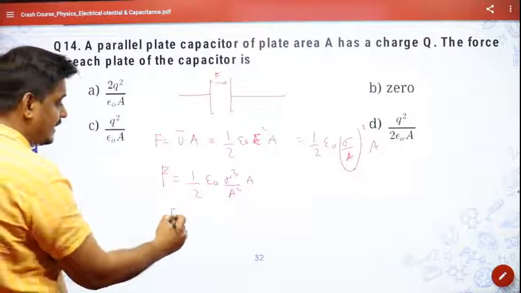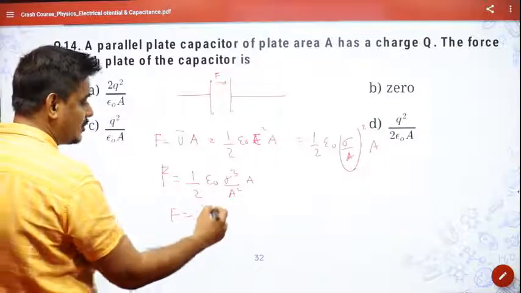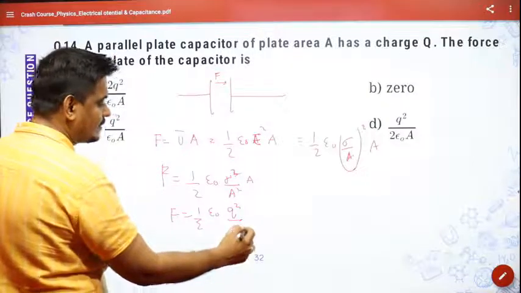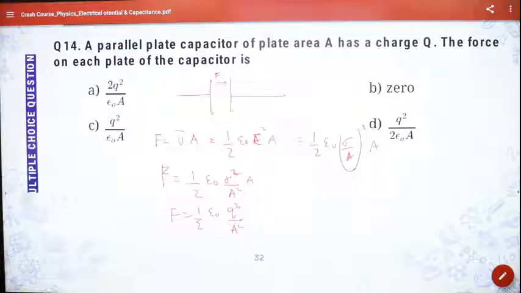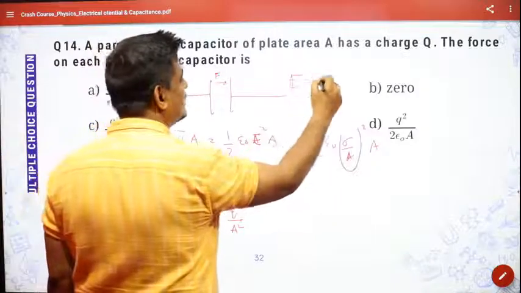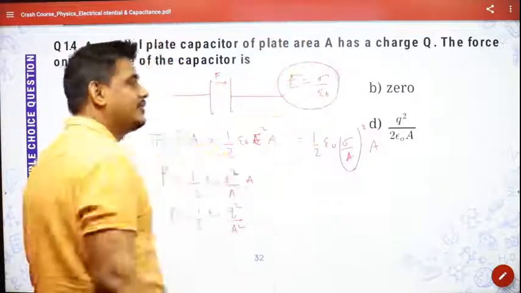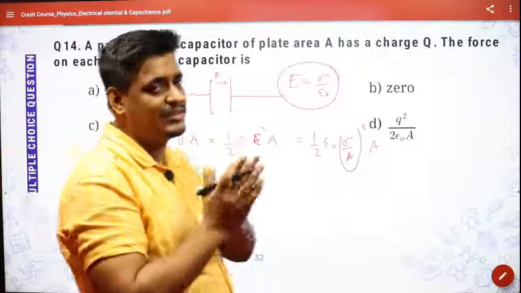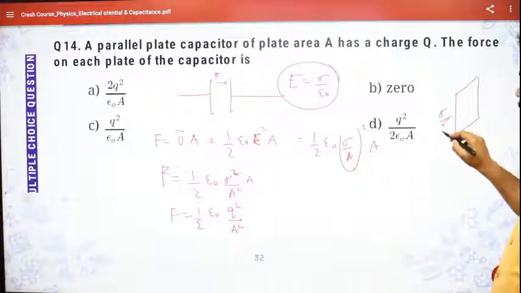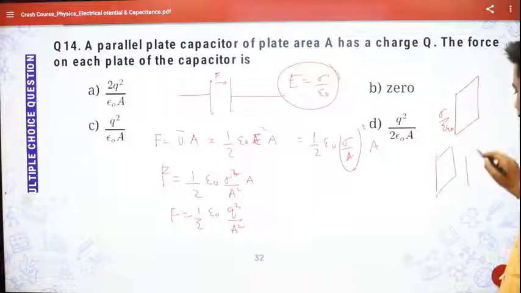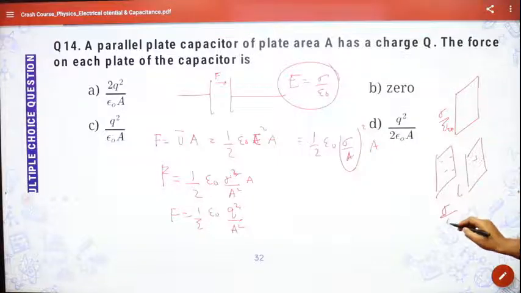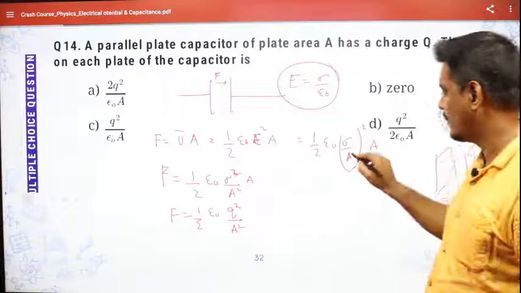So I am getting F is equal to half epsilon naught. Instead of sigma, I can write Q by A, so it will become Q square by A square, isn't it? So I think not sigma by A. Sorry. Electric field is equal to sigma by epsilon naught, isn't it? Electric field between the two charged plates, at the center, was sigma by epsilon naught. Sorry, for a single plate, it was sigma by 2 epsilon naught. But if you remember, if you have two charged plates with equal charge densities, one negative and one positive, between them we found sigma by epsilon naught. So electric field was sigma by epsilon naught here.